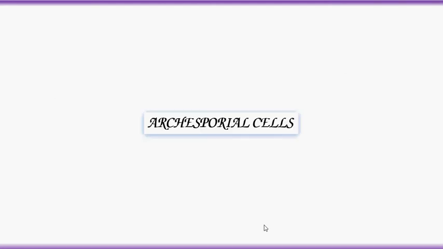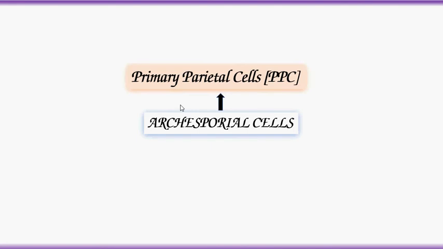Let's see this description in a small flow chart. Archisporial cells undergo periclinal division. When they undergo periclinal division, they form primary parietal cells outside.